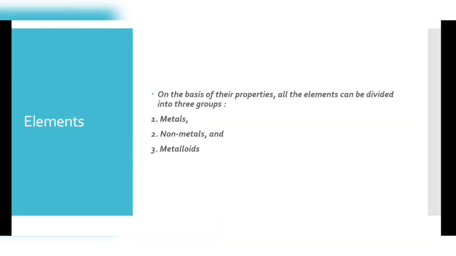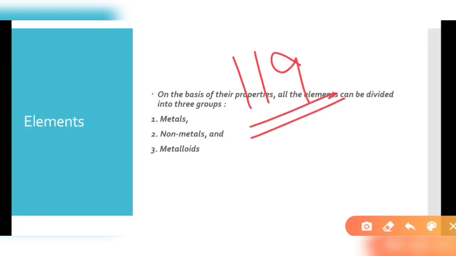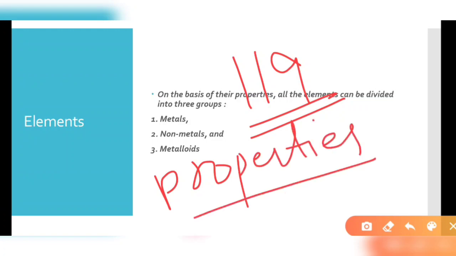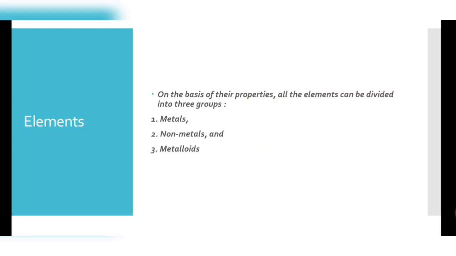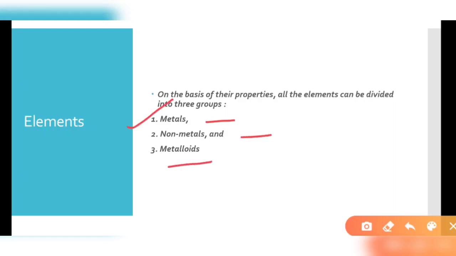Next, as far as we know, there are almost 119 elements found in nature. Some elements are natural, some are man-made, but they total 119. It is difficult to study the properties of each and every element in detail. So what we have done is classify them into three groups: metals, non-metals, and metalloids.